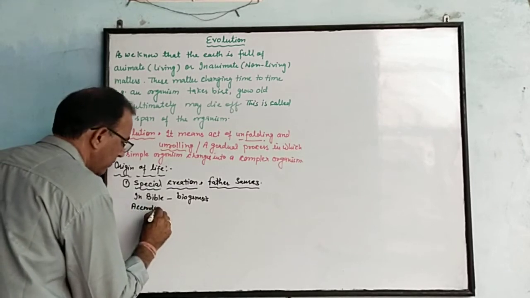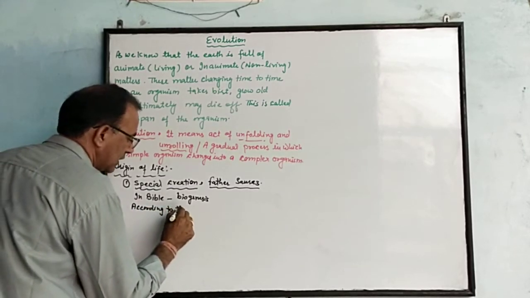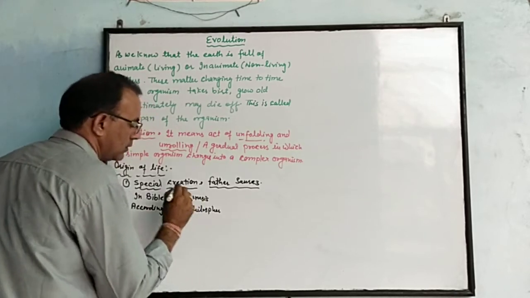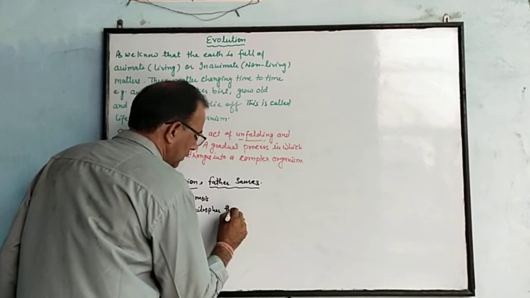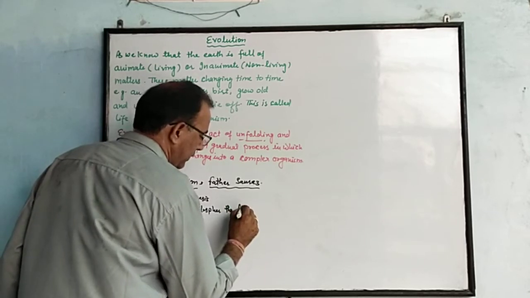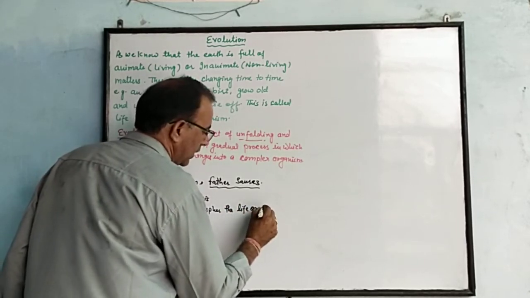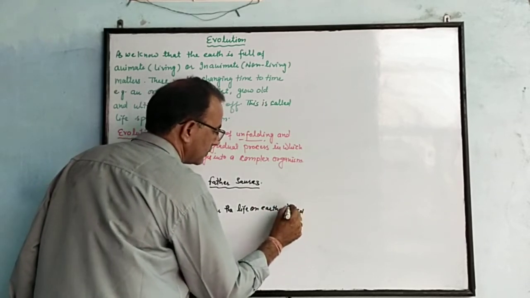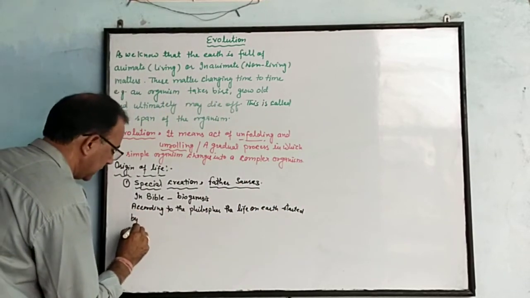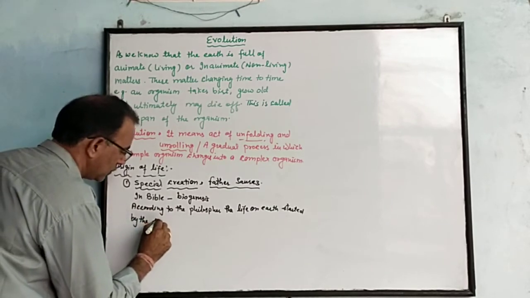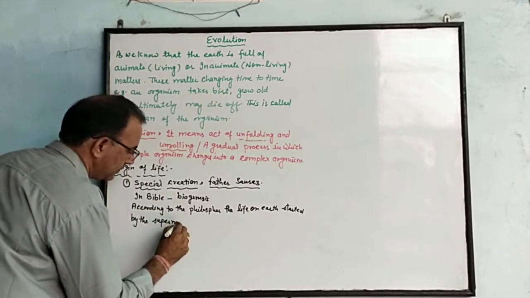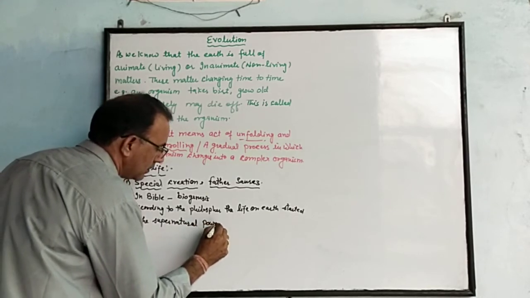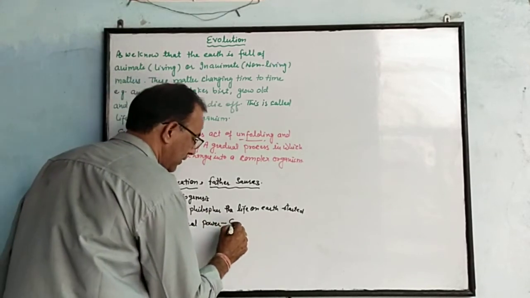According to the philosopher, life on earth started by the supernatural power, means God.